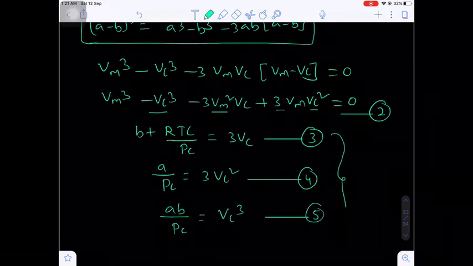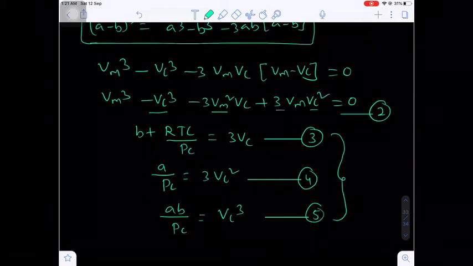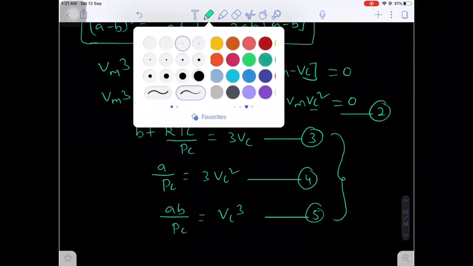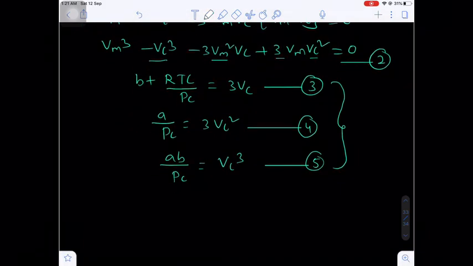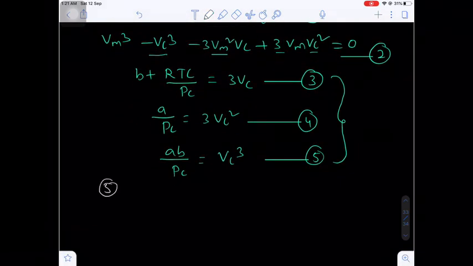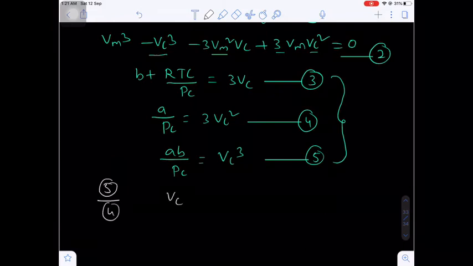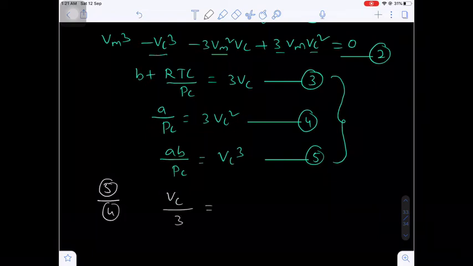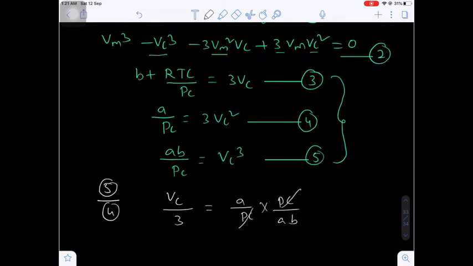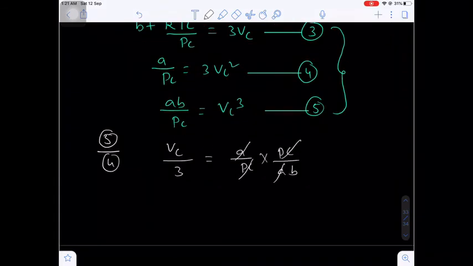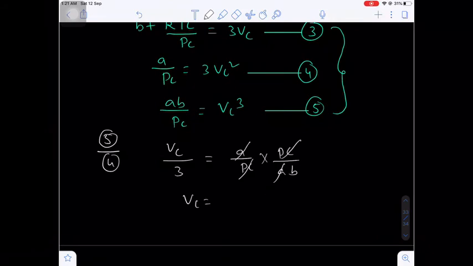After simplification of equations 3, 4 and 5, you will get the Pc, Vc and Tc values. Are you getting my point? Let's suppose 5 divided by 4. On the left hand side you will get Vc divided by 3 is equal to A by PC whole divided by AB by PC, so I am writing PC by AB. So PC gets cancelled, A gets cancelled. So finally, what is the critical volume? Vc will be equal to 3 times B.